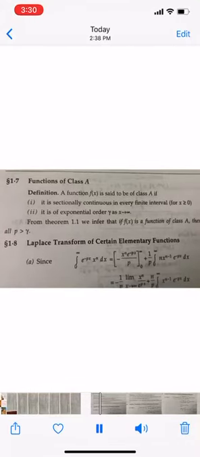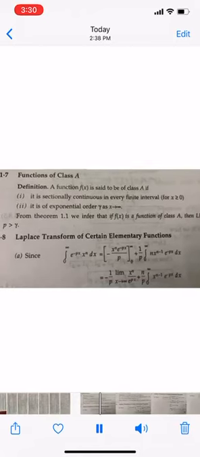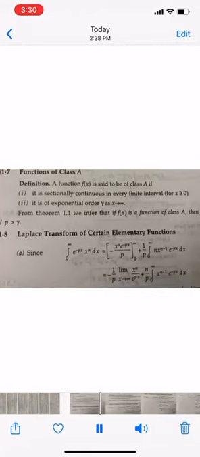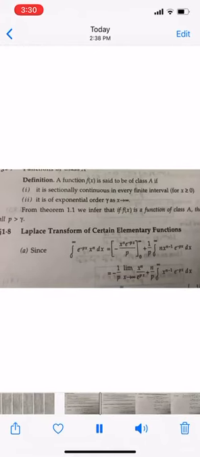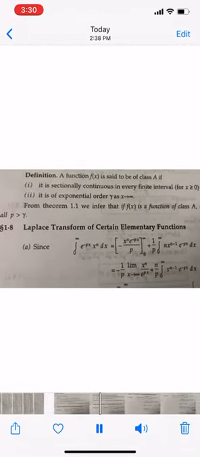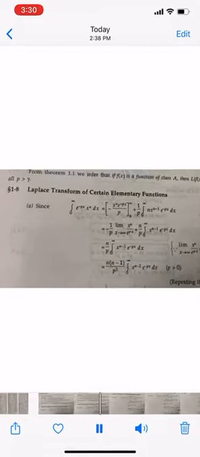A function f(x) is said to be of class A if, first, it is sectionally continuous in every finite interval for x greater than or equal to 0. Second, it is of exponential order gamma as x tends to infinity. Laplace transform of certain elementary functions.